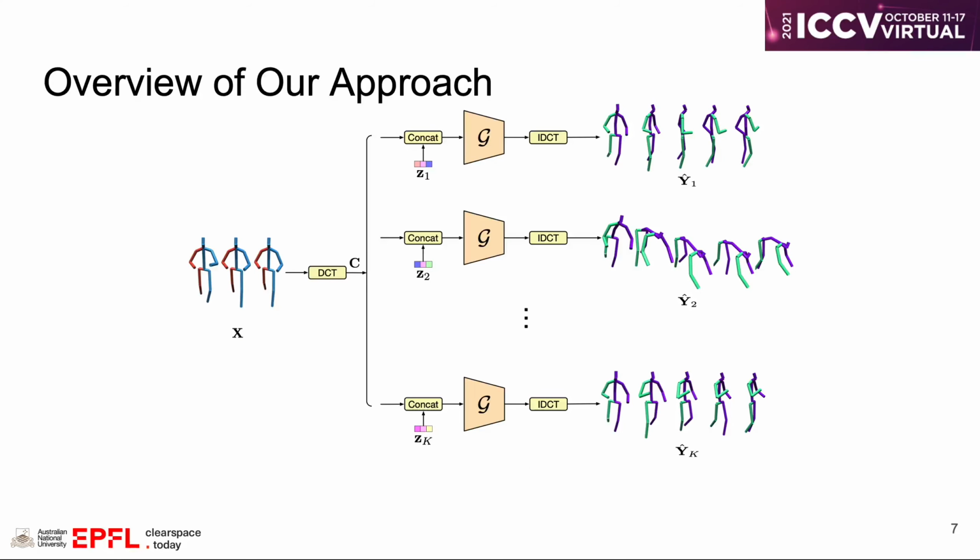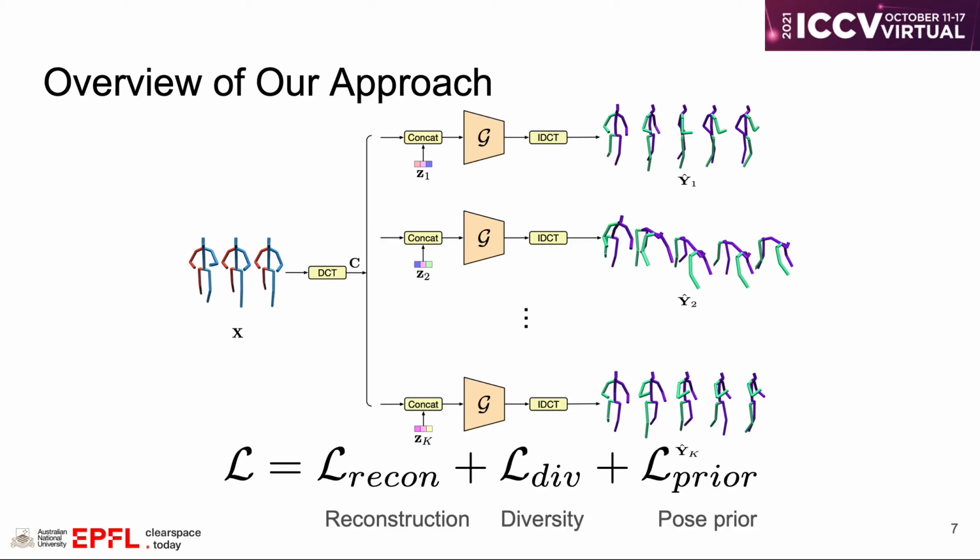Given a history X, our generator will first predict k different future motions with k random codes z sampled from a standard Gaussian distribution. Then our goal here is to explicitly encourage the diversity of those motions, while still ensuring them to be valid. We designed several loss terms for this. In particular, we have three types of losses: reconstruction, diversity, and pose prior loss, which I will introduce one by one.